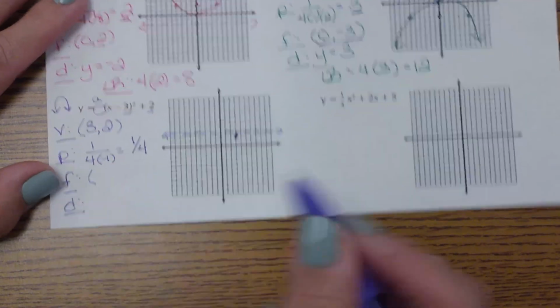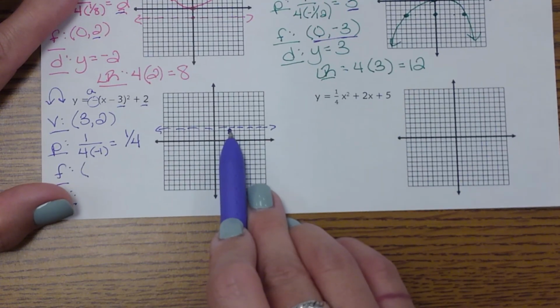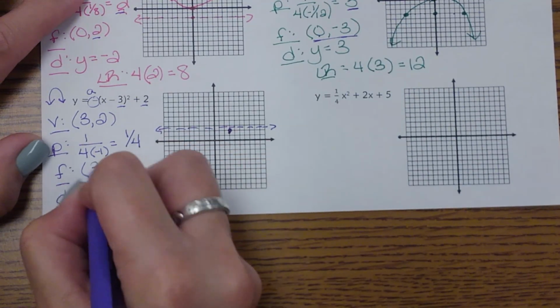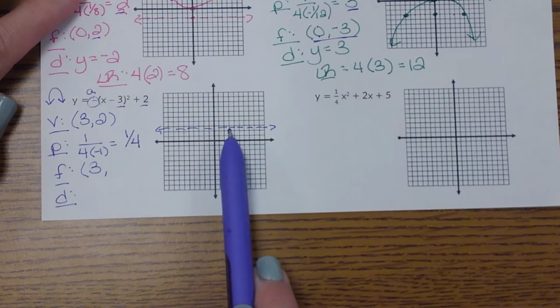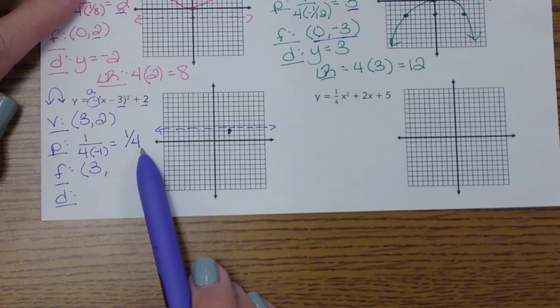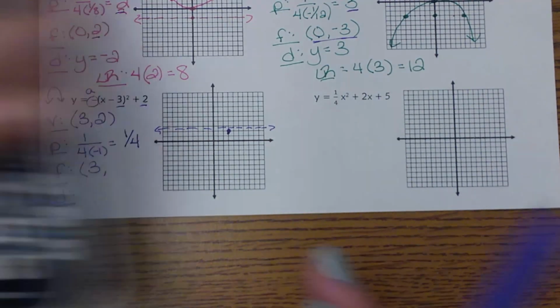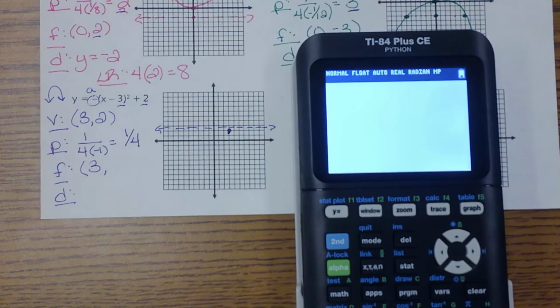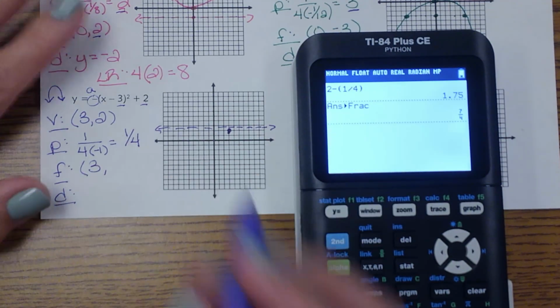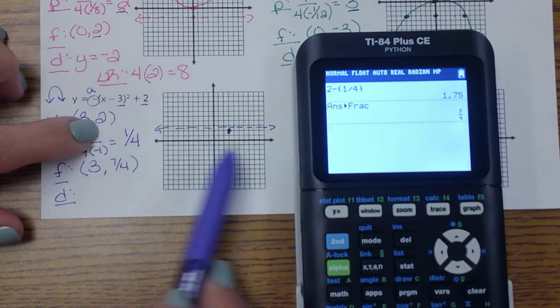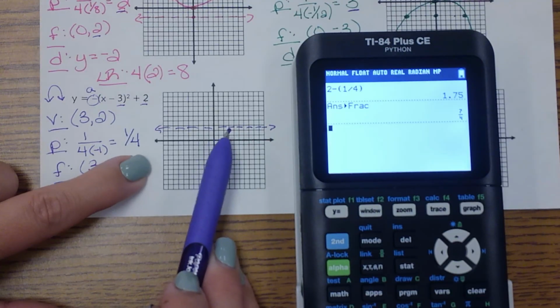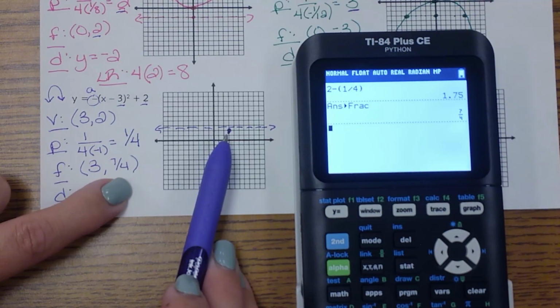Okay, so thinking about this, if this is my focus, realize it's directly under your vertex. So the x values are the exact same. Realize my vertex was at 2, and then I went down a 1/4. So if I went down a 1/4, I am going to subtract the 1/4. So I'm going to do 2 minus that 1/4. Gives you 1.75. Let's go ahead and change it back to a fraction. So that would be a 7/4. So if you notice, you started here at 2 for your vertex, and then my focal length told me to go down a 1/4. So I subtracted a 1/4.